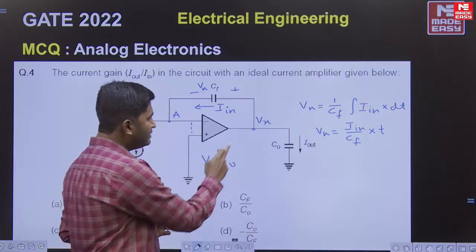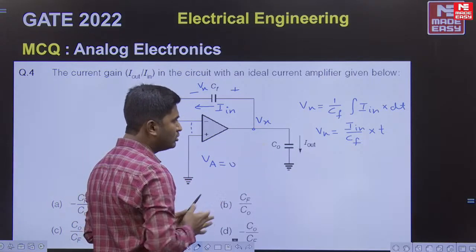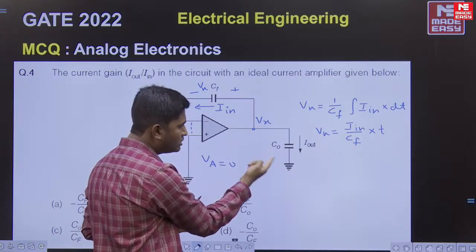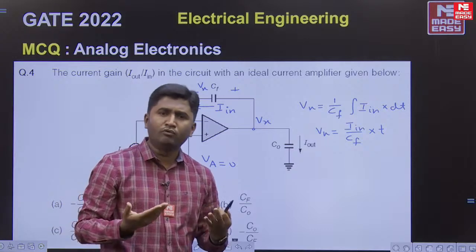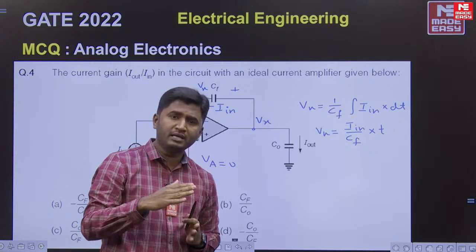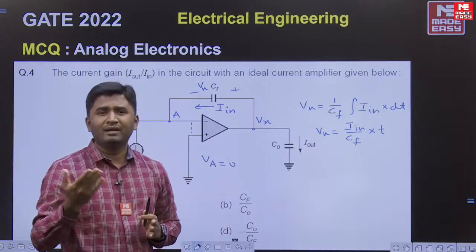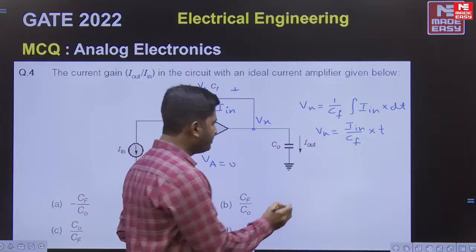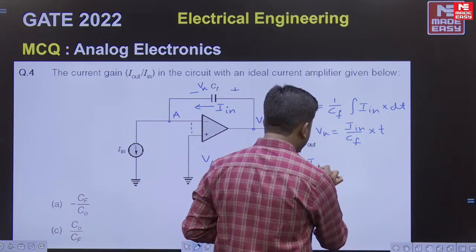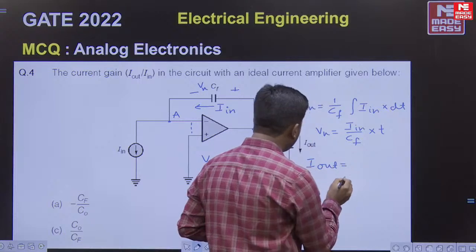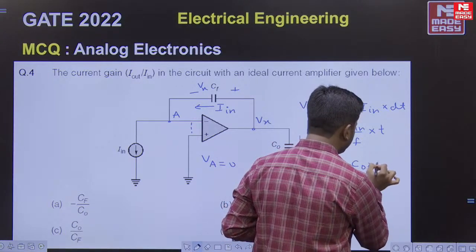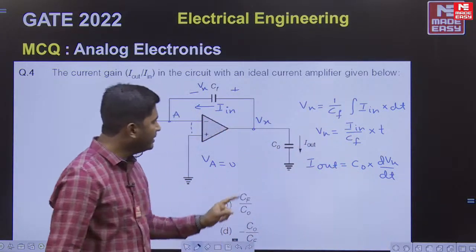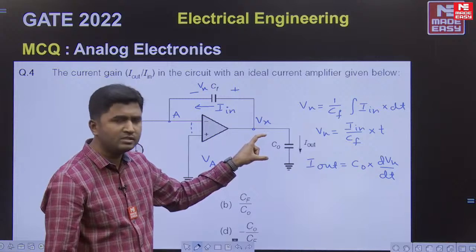Now the same voltage Vx will be there across C0 also. If you look at this capacitance C0, the same Vx will be present across C0. So I know the voltage across C0, and if I know the voltage across a capacitor, then I can calculate the current in the capacitor. So I out will be C0 into dVx by dt. I am using the current equation of a capacitor. I out is equal to C0 into dVx upon dt.